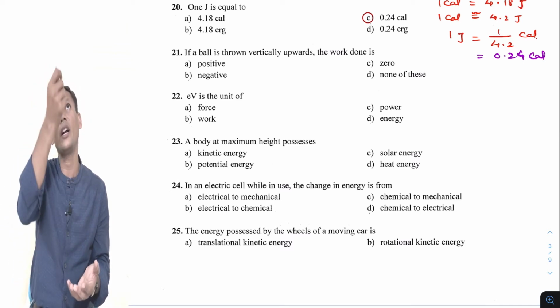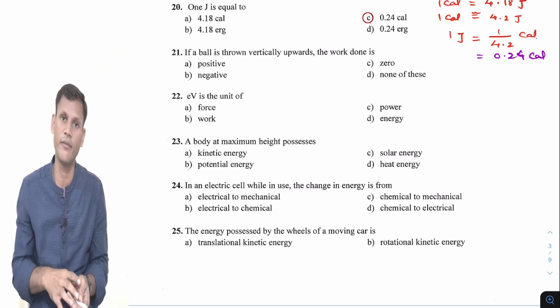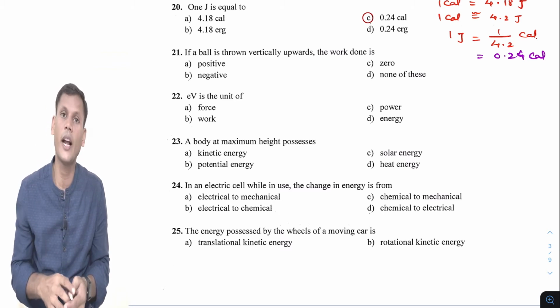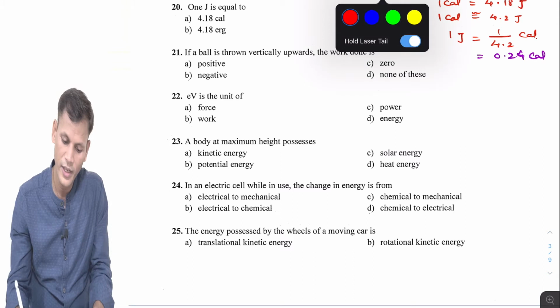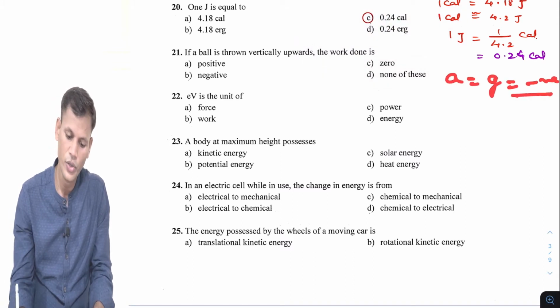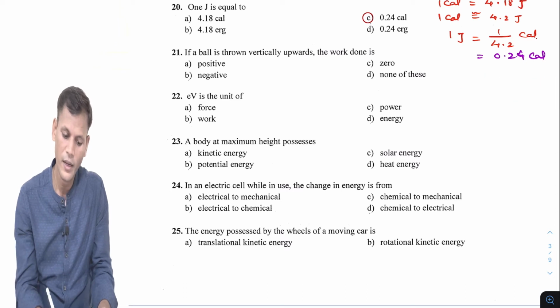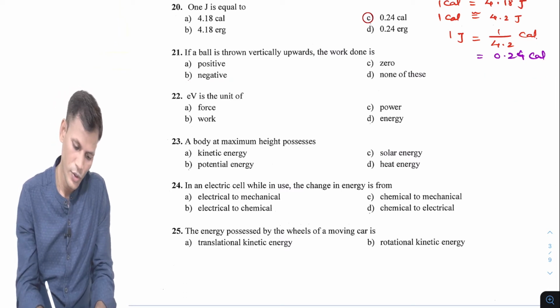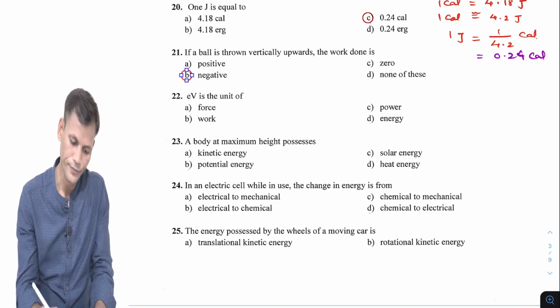If it is thrown vertically upward, then acceleration due to gravity, a equals g, will be negative. So work done of course will be negative.